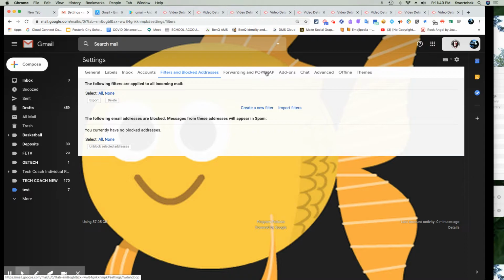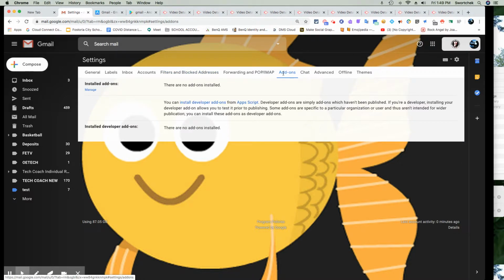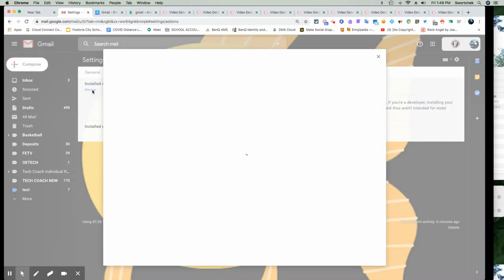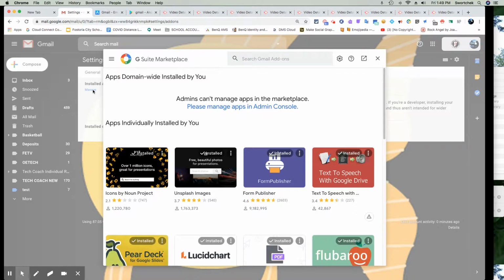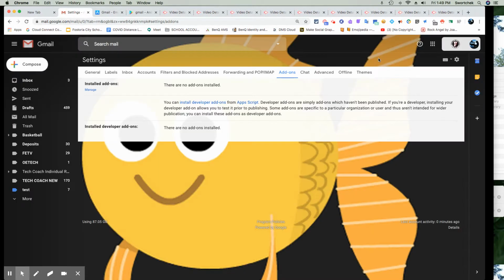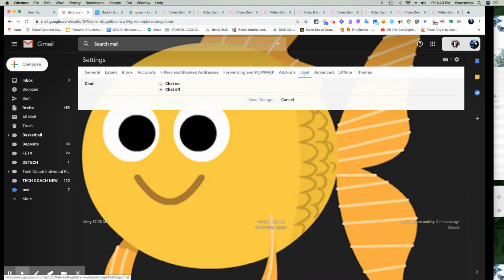I'm going to skip over forwarding and POP. Going to look at add-ons. If you have any add-ons, you can go to your Gmail and look at doing some add-ons. I would just be careful about what you're trying to add. Kind of ask if you don't know.